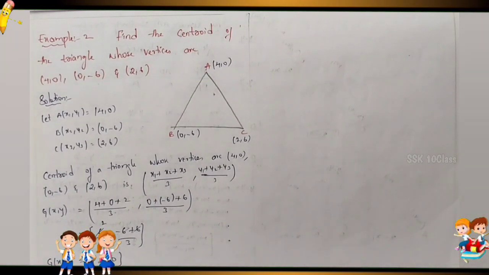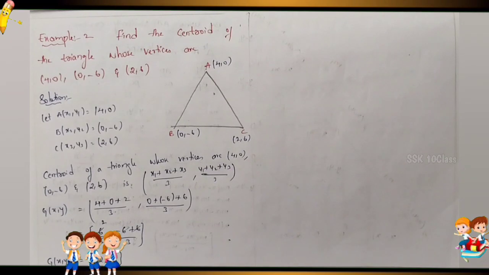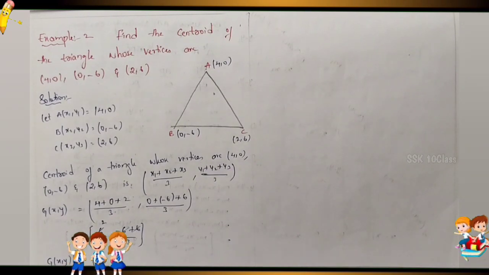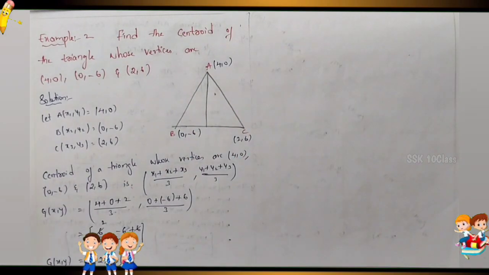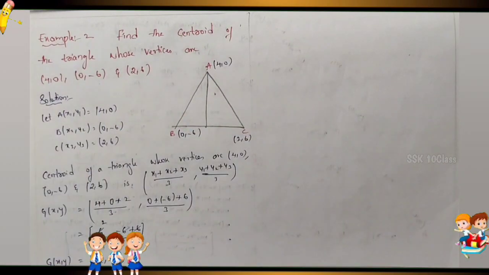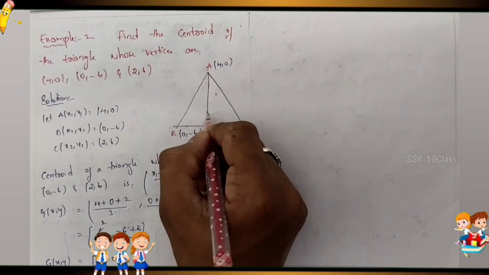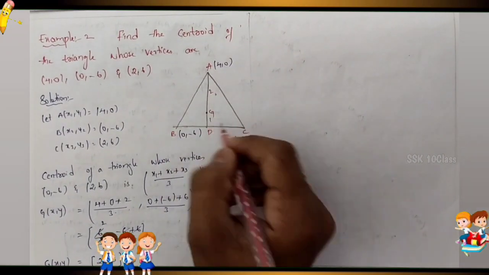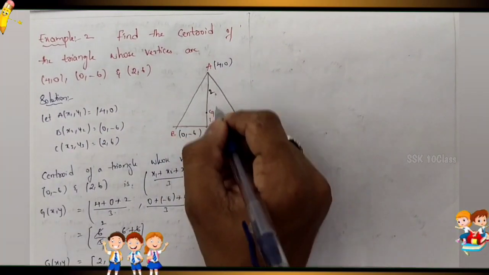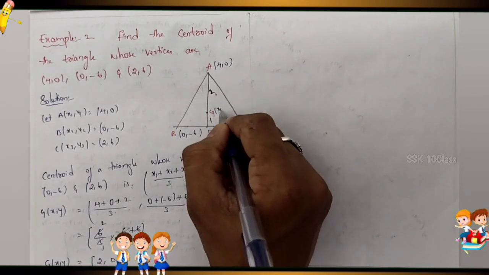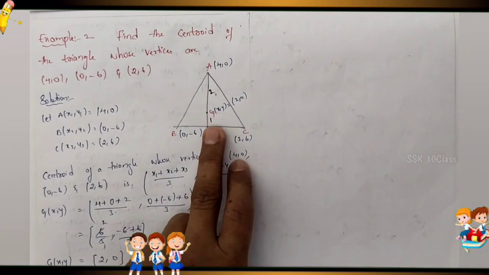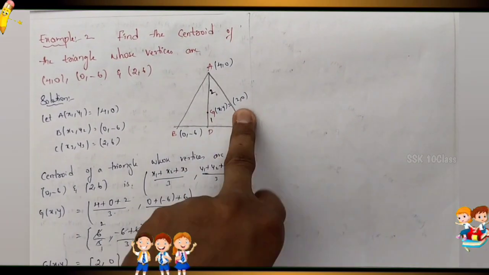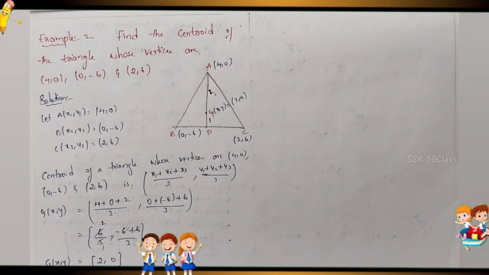So this is the example 2. The centroid of a triangle is here, from this is the midpoint D. So this is the G value. This is 2:1 ratio, no? 2:1 ratio. Here the G of x comma y value is 2 comma 0. So this is the G point. X comma y value is 2 comma 0. So one more example, you can understand clearly.